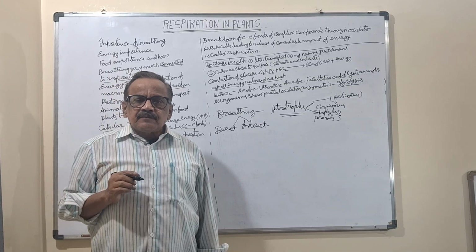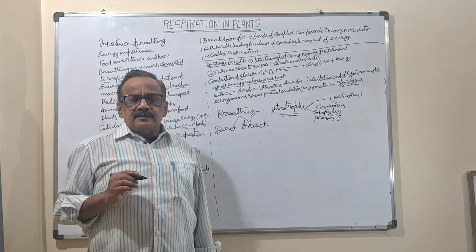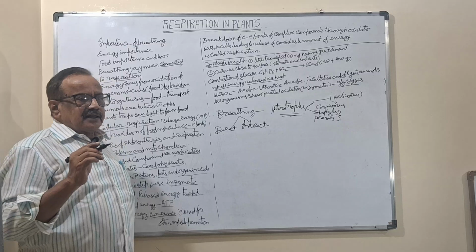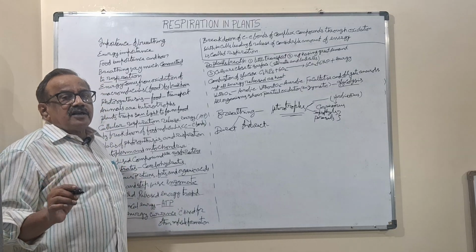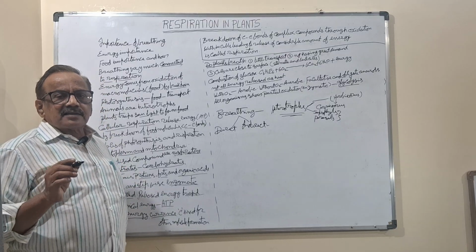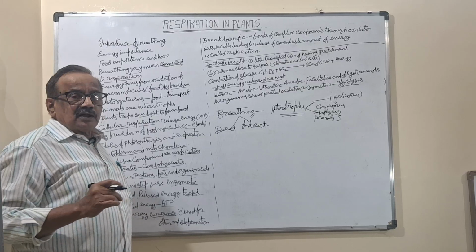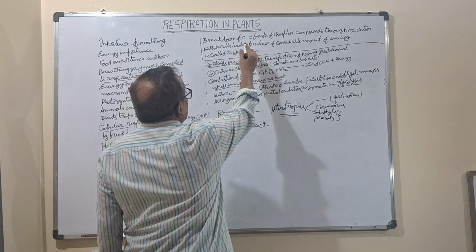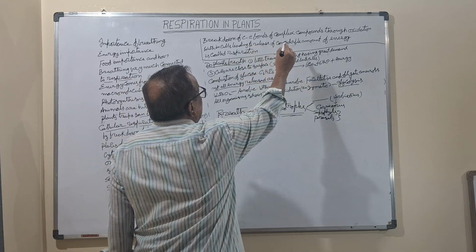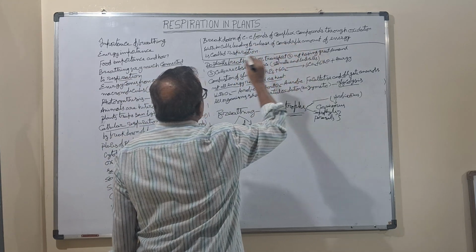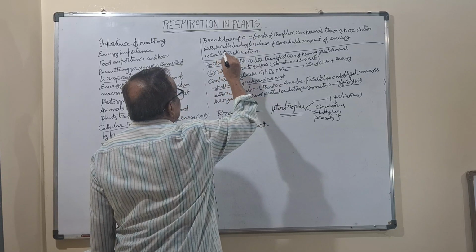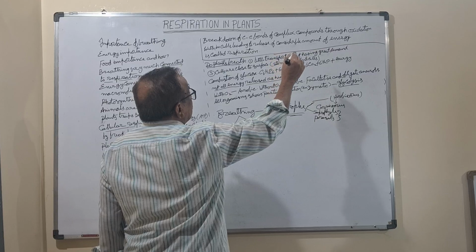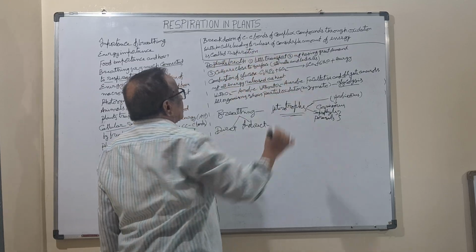Now, when the food is prepared, it enters into the cell, and in the cell it is oxidized and releases the energy. Here one definition is given: breakdown of the carbon bonds of complex compounds through oxidation within cells, leading to release of a considerable amount of energy, is called respiration.